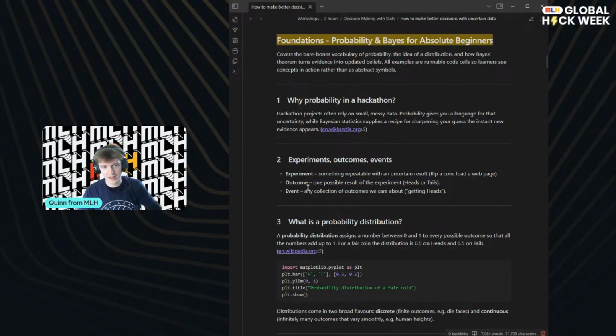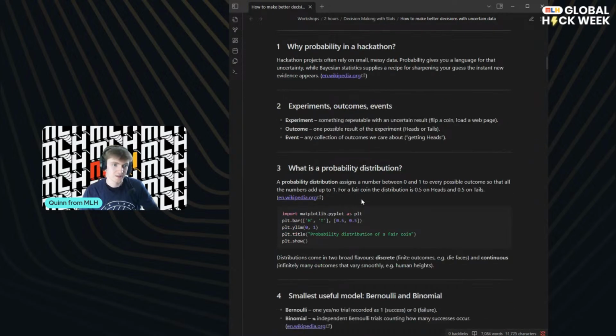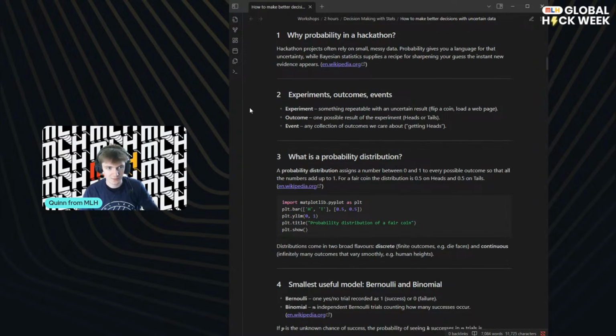And this could be any collection of these outcomes. Your event might be getting an even number of heads, or getting twice as many heads as tails, or any complicated number of things. But a simple one is just getting heads, right? If you flip a coin and you get heads, great. If you flip a coin 10 times and you get 5 heads and 5 tails, that would also be an event. So those are some keywords.